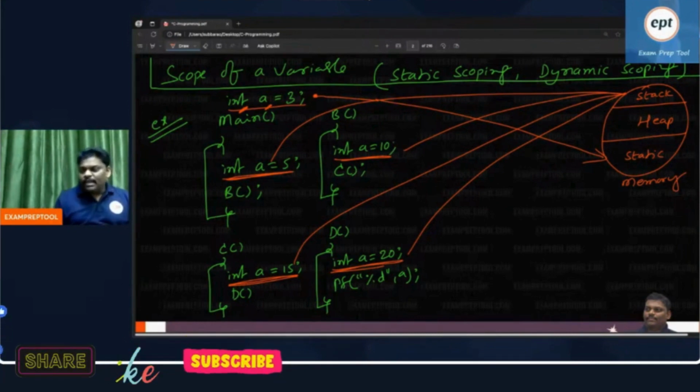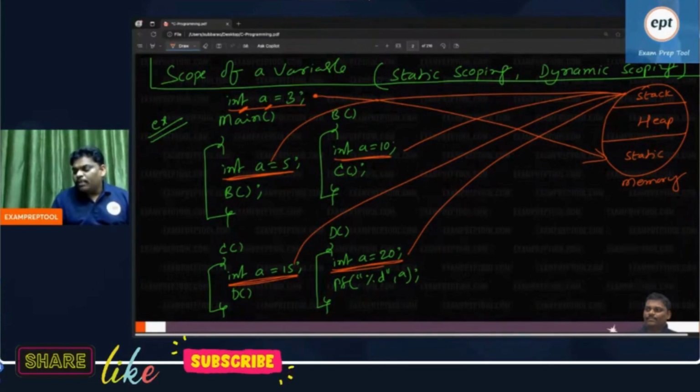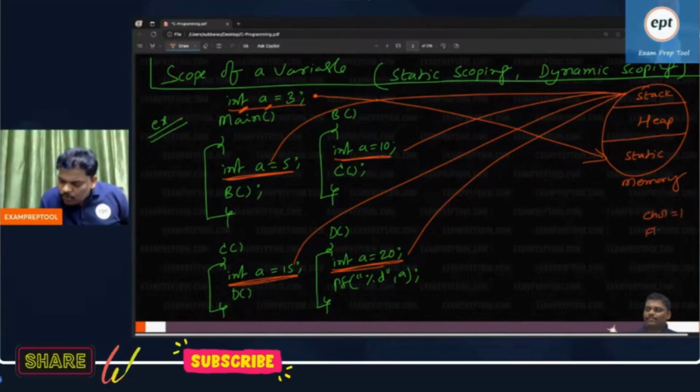Again I'm asking you, the purpose of a declaration is creating memory. Some people are asking, sir, creating memory means how many bytes? That is the reason the data type is required. Int means 2 bytes, char means 1 byte, float is 4 bytes. Let me write here: char 1 byte, float 4 bytes.